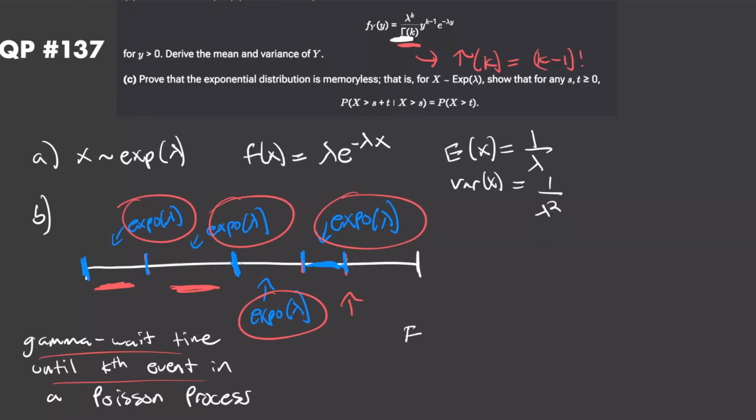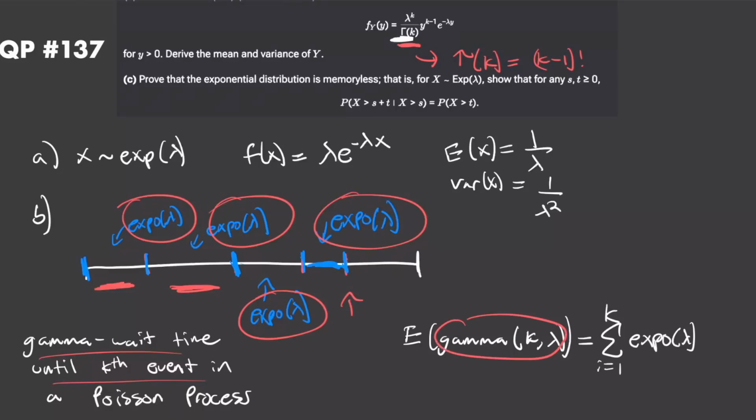So what we can say, therefore, is that the expected value of a gamma distributed random variable with parameters k and lambda, those are our two inputs, is just going to be equal to the expected value of the sum from i equals 1 to k of an exponentially distributed random variable with rate parameter lambda. So we can write this gamma as this right here. If we take the expected value of it, we can use linearity of expectation.